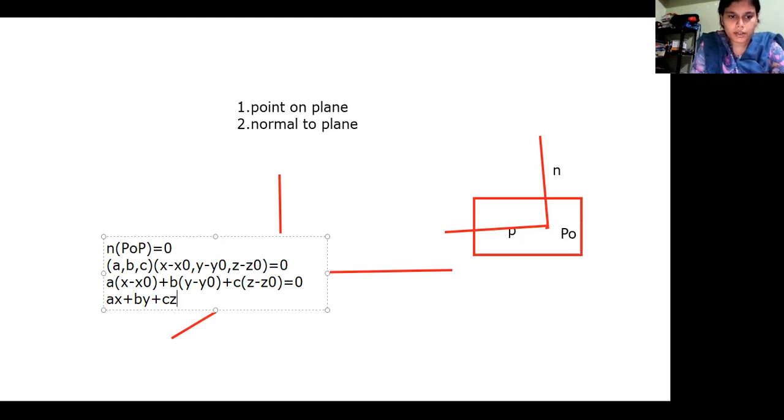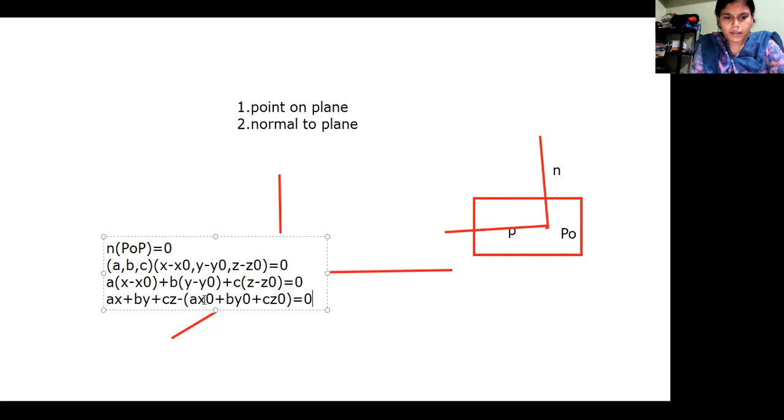Now let us see what the remaining terms are. If I write with the negative sign, what remains is minus a x naught minus b y naught minus c z naught, which is equal to 0 as it is a dot product.